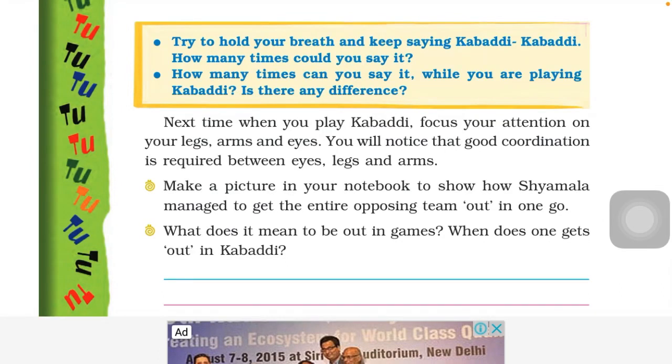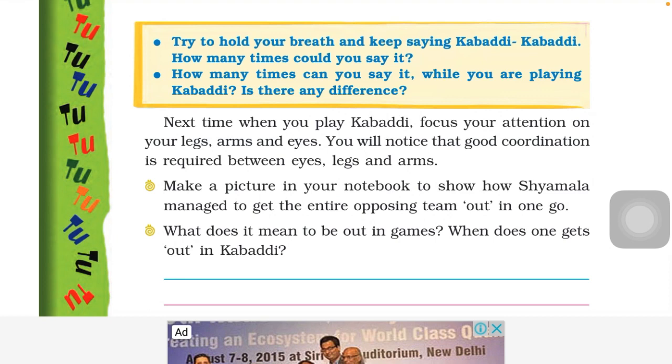So today we are going to continue the portion of Hututu Hututu. Here is a game of kabaddi. In this kabaddi game, we already discussed the different types of rules and functions. In today's session, we are going to solve some textual exercises on page number 80. Okay, so let's start with the first one.